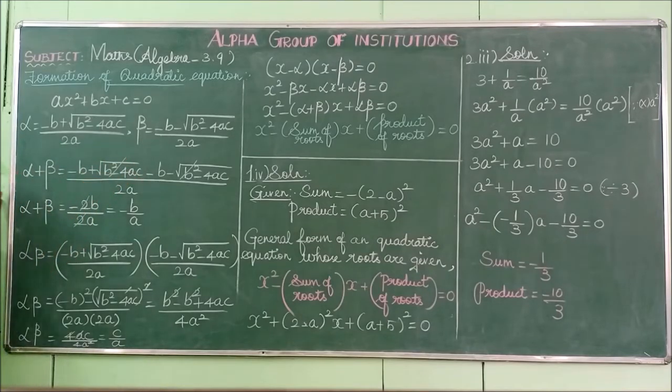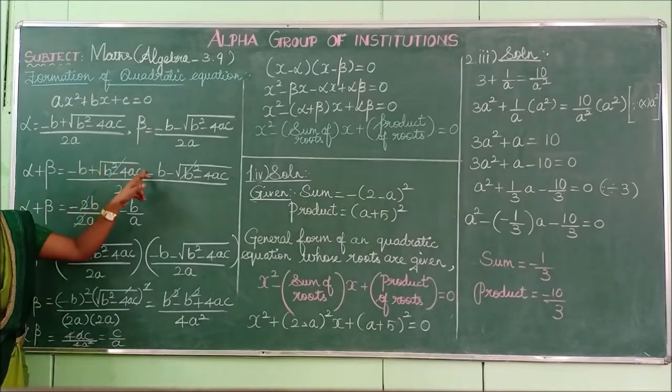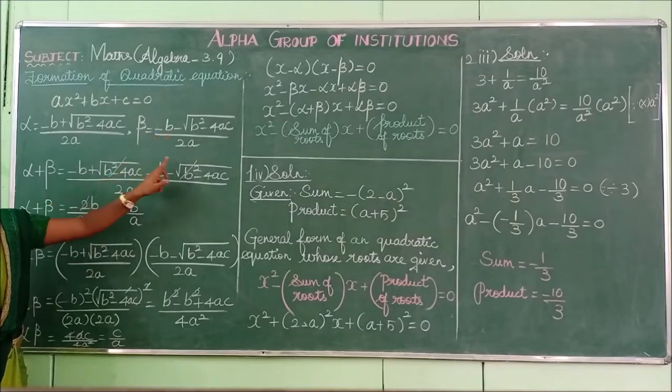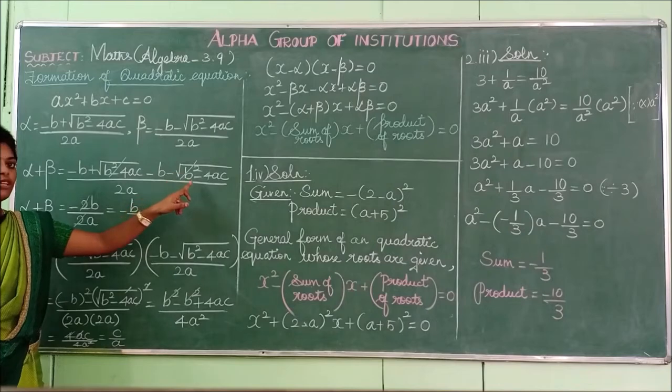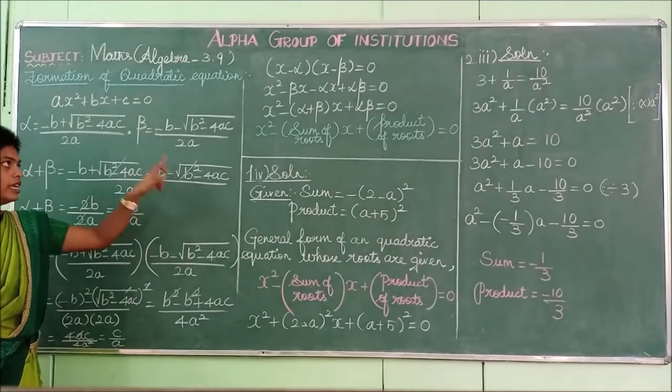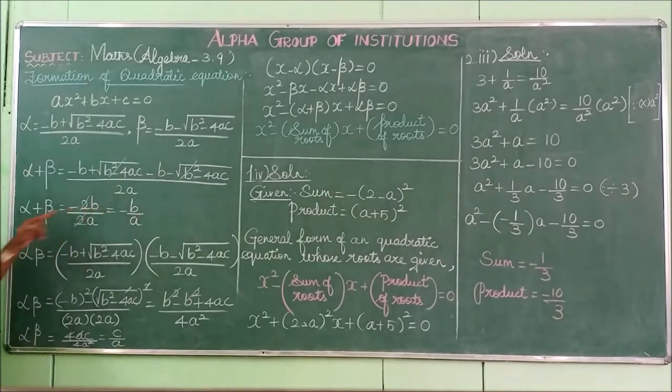Now we are adding both the roots. So alpha plus beta can be written as, what is the first term? Minus b plus square root of b square minus 4ac. The second term you are adding, here also minus sign, so it will be changed into minus. Minus b minus square root of b square minus 4ac, which is divided by 2a.